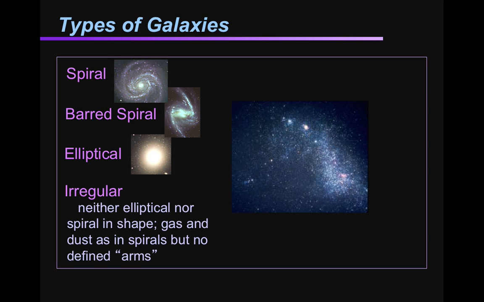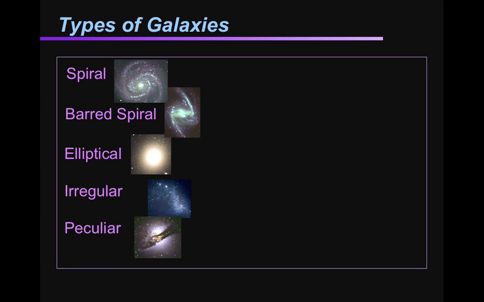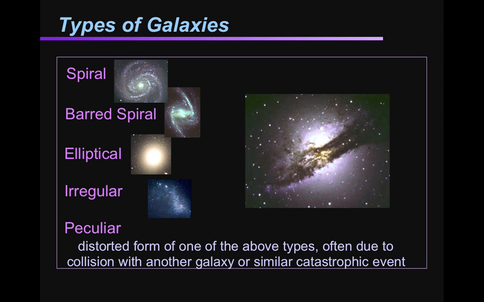Okay, irregular. These are just different. They don't have a tight central concentration of stars. There's no defined arms, no defined spirals. They're just different or irregular. Those are the three main ones that your book defines, and then we've got another type called peculiar.